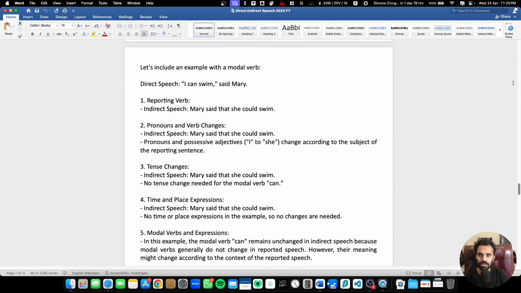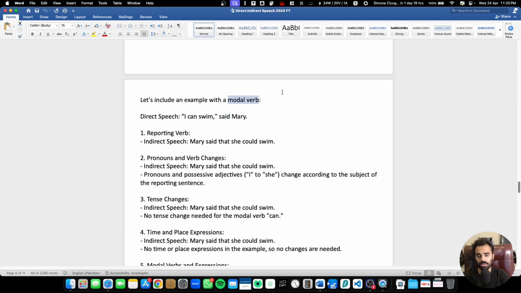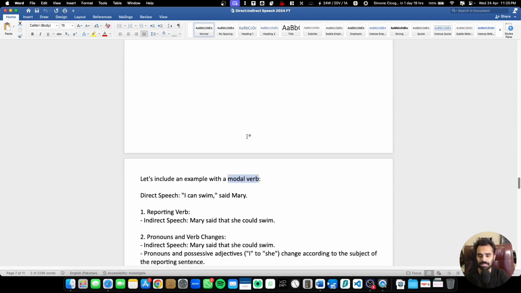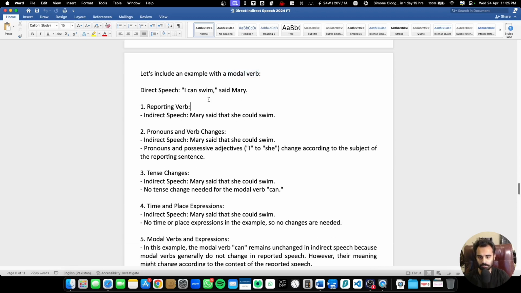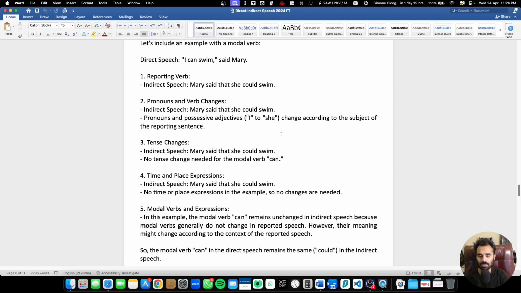Now, moving further, here is an example including a modal verb. Here was another example, but this one is targeting the modal verb, all right? Yet again, I'm just going to stop right here so that you can give it a read and see how this is changing. This is direct speech. Of course, we have to change it into indirect, right? Since it's talking about the modal verb, let's talk about this particular point.